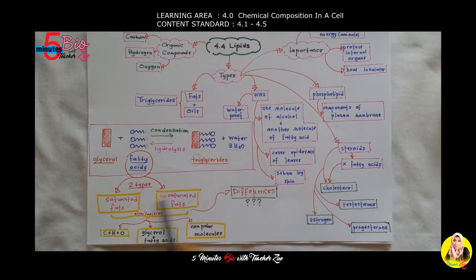There are 2 types of fatty acids: first, saturated fats, and unsaturated fats. Both contain carbon, hydrogen, and oxygen. Both contain glycerol and fatty acids, and they are non-polar molecules. Now, what are the differences between saturated and unsaturated fats?